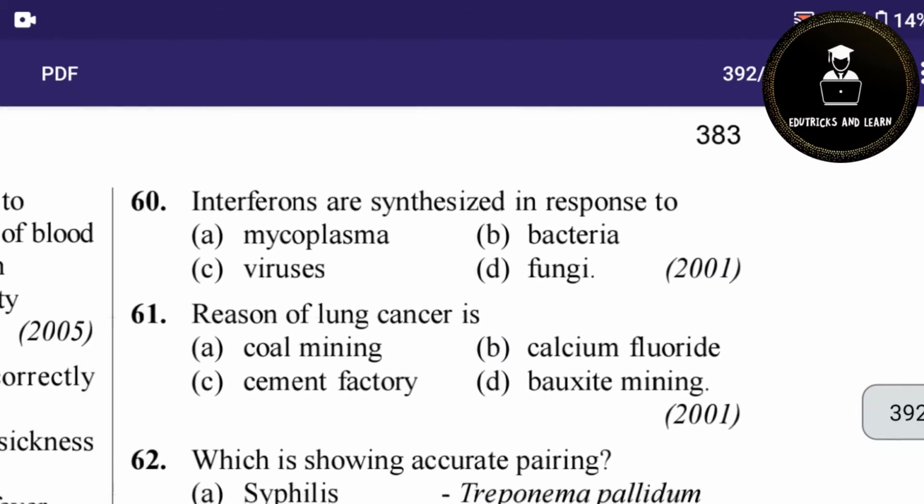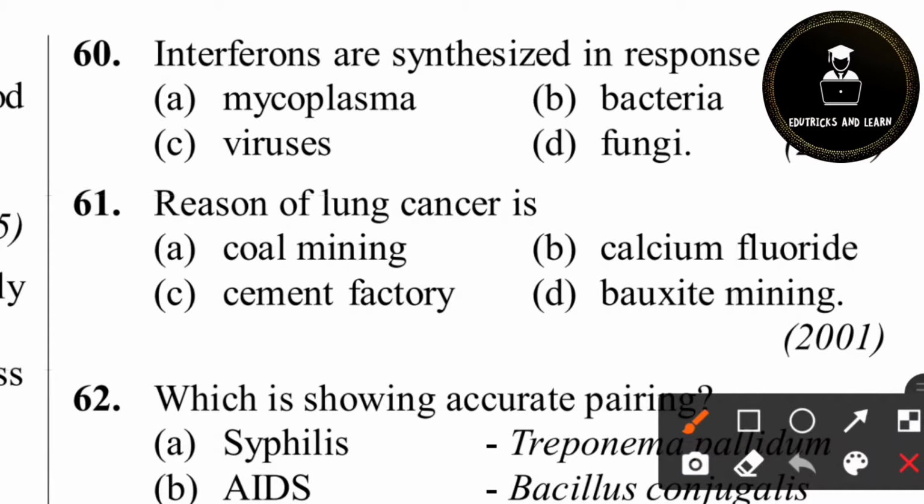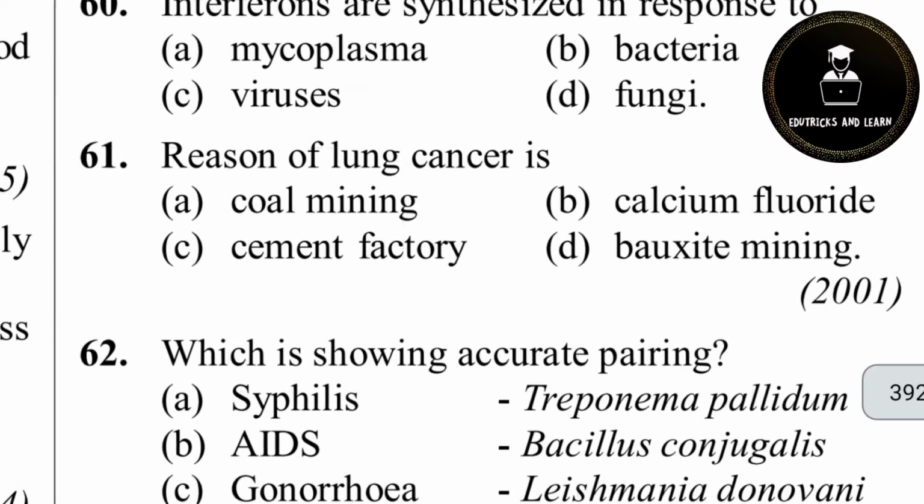60th question. Interferons are synthesized in response to. What are interferons? Interferons are a type of proteins which increase the resistance of a cell to attack by virus. So it helps the nearest cells, right? Okay. So 60th question option C is the correct answer. Virus. Because if a cell is infected with virus, that cell releases interferons. These interferons alert the nearest cells that they can get the virus. So be careful. Like that, the interferons will give a message. So option C is the correct answer. For viral disease, we will get interferons.